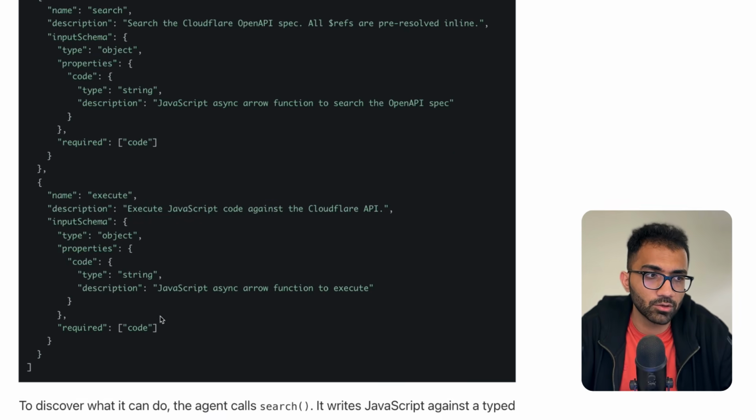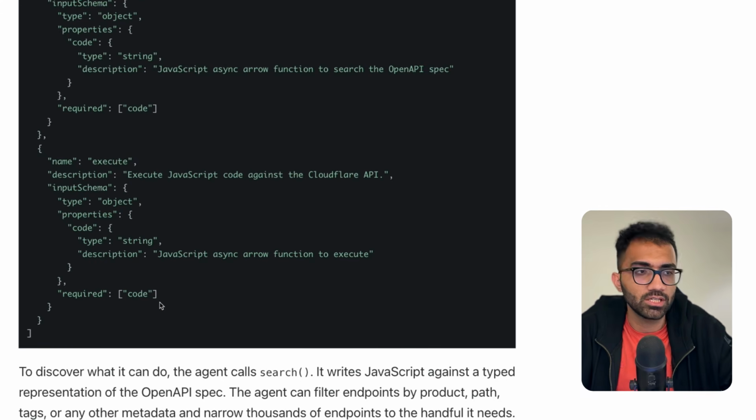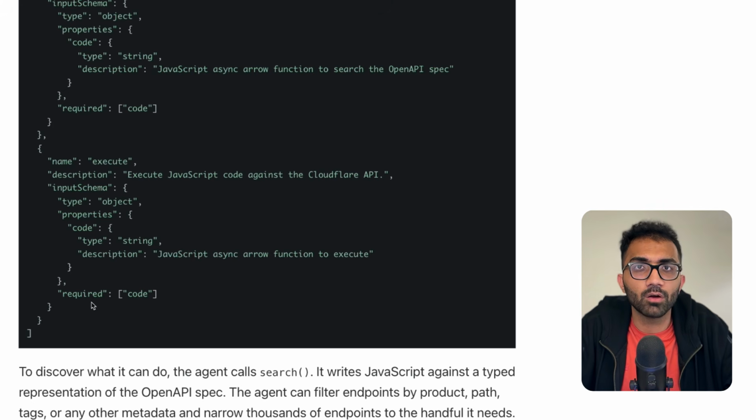And similarly for execute, right? For executing, or just making a change, this would also be a code snippet. It will not be something which it tells Cloudflare and Cloudflare has to make sense of that, right?